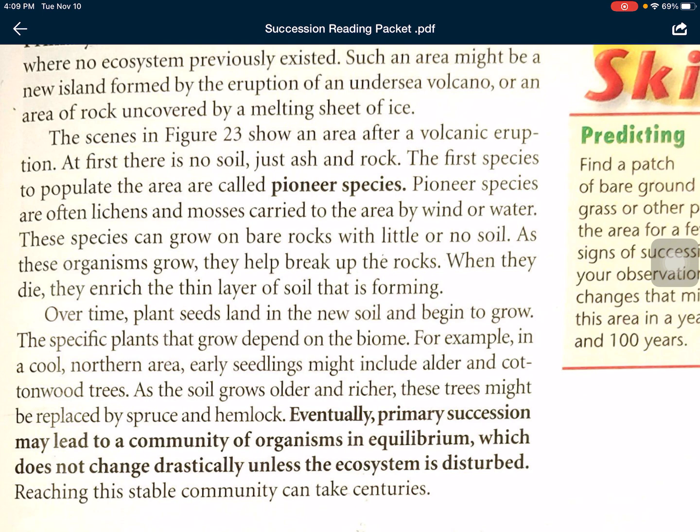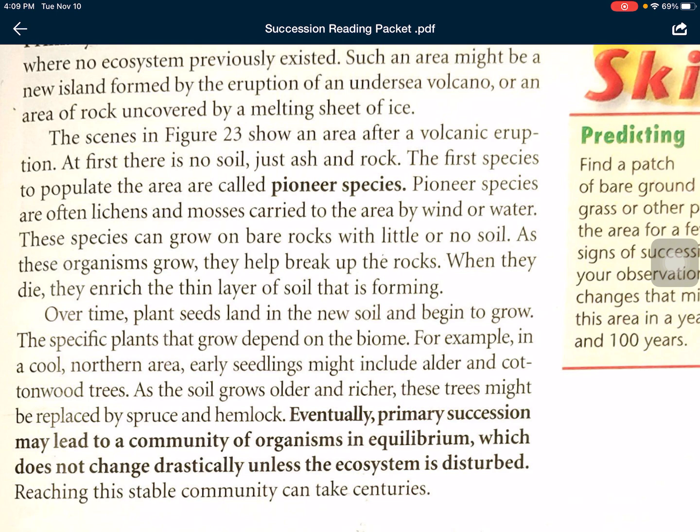The first species to populate the area are called pioneer species. Pioneer species are often lichens and mosses carried to the area by wind or water. These species can grow on bare rocks with little or no soil. As these organisms grow, they help break up the rocks. When they die, they enrich the thin layer of soil that is forming. Over time, plant seeds land in the new soil and begin to grow.